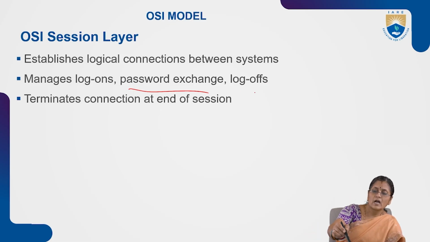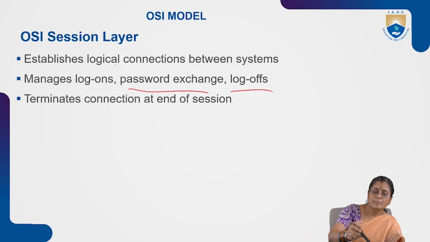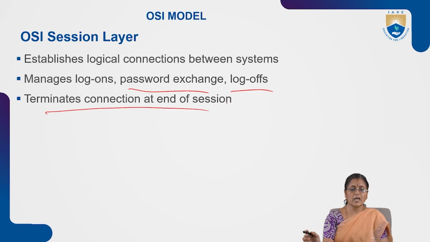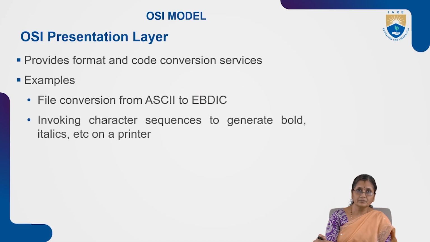Password exchanging and logoffs are done in the session layer. It terminates the connection at the end of the session. So when to connect and when to disconnect is done by the OSI session layer.